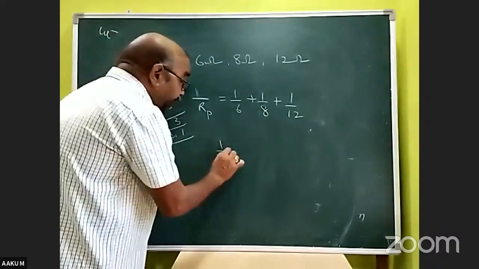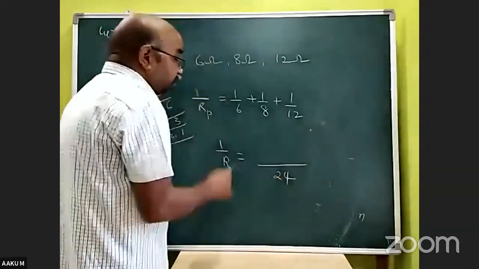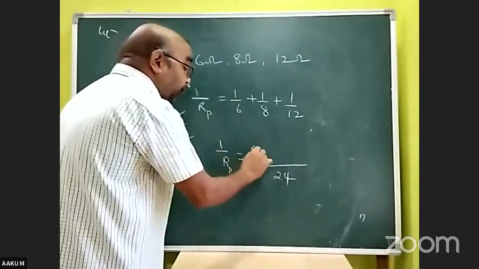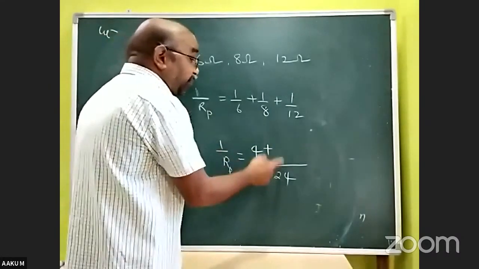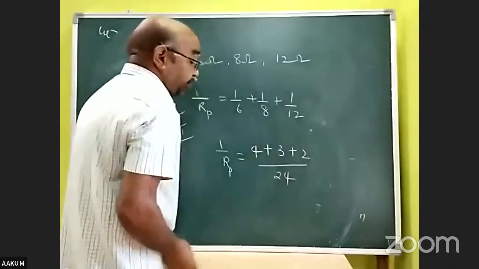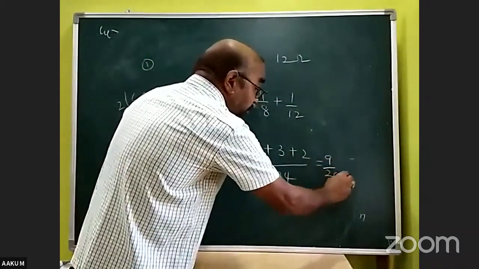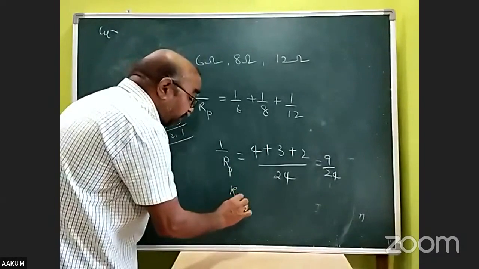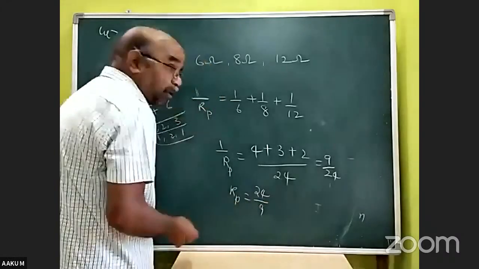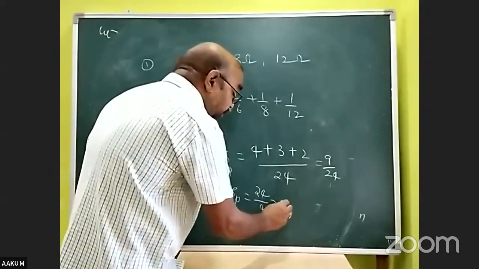So LCM is 24. 6 goes 4 times in 24, 4 into 1, 4. 8 3 times, 3 into 1, 3. 12 2 times, 2 into 1, 2. 4 plus 3, 7 plus 2, 9. 9 by 24. Therefore, resultant resistance in parallel combination is 24 by 9. Approximately, or just less than 8 ohms. Approximately, or just keep like this only, no problem.